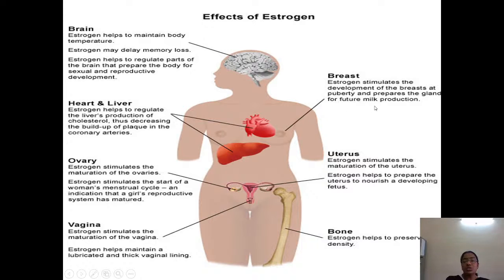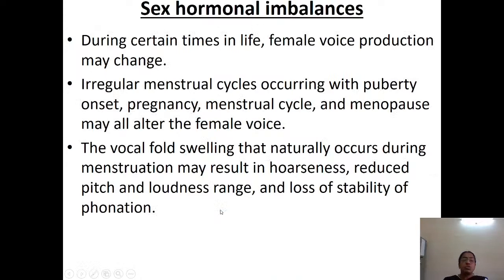On the breast, estrogen is helpful for milk production. On the uterus, it stimulates maturation and prepares the uterus for the nourishment of the fetus. On the bone, estrogen helps to preserve bone density. So these are a few of the effects of estrogen.